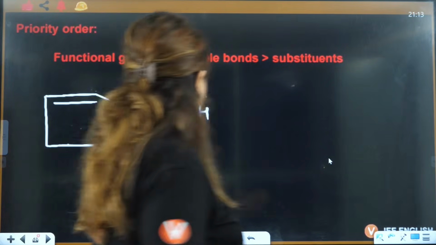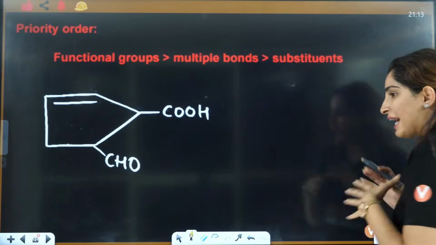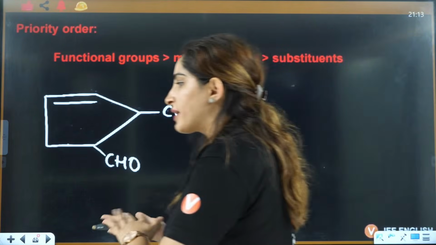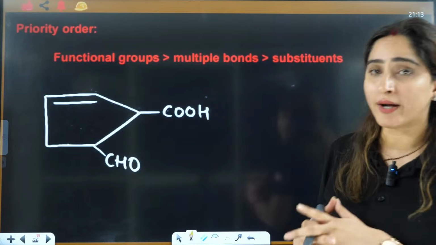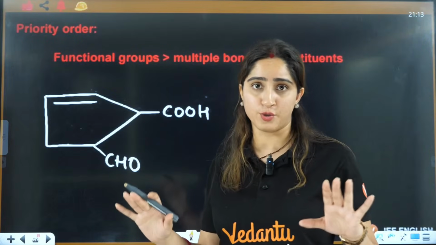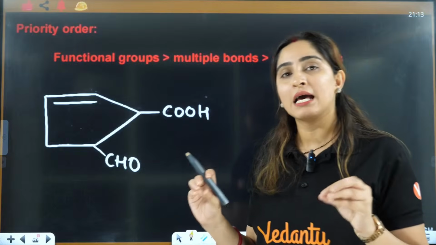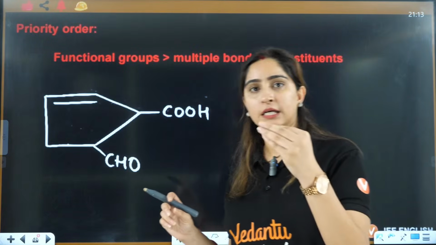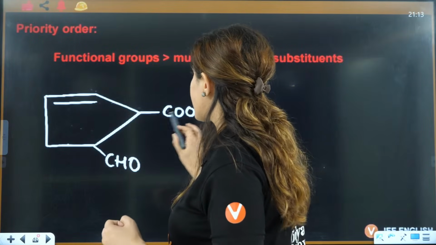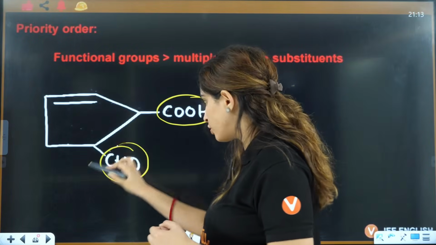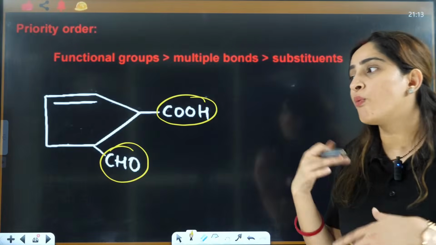Yes, everybody, tell me any idea. So I'll tell you exactly what the confusion is and why this question is so important, why this can be directly asked to you in your exam. So let's talk about it. See, if you think here, this is COOH and this is CHO. Which one has more priority?